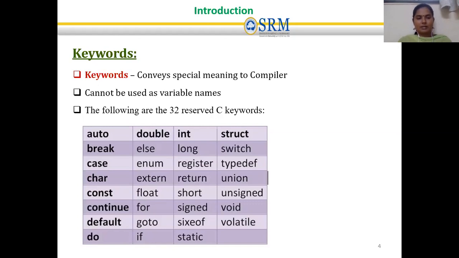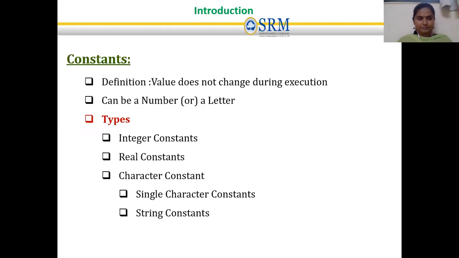The keywords are auto, break, case, char, const, continue, default, do, double, int, struct, else, enum, extern, float, for, goto, if, long, register. Likewise, we have 32 reserved keywords. A keyword should not be used as a variable name at any cost. If you use it as a variable name, it will produce a compile time error.